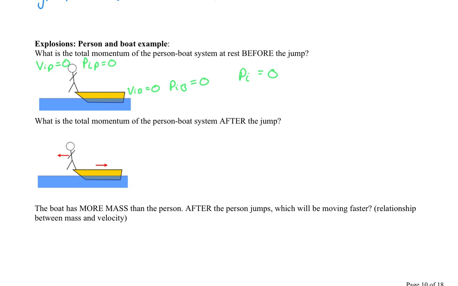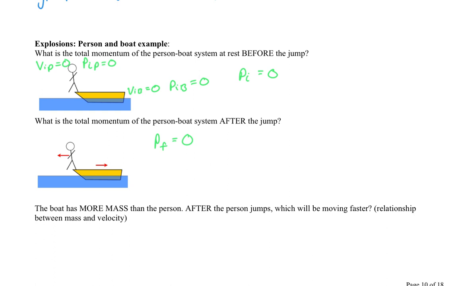That means if I were to ask you what is the total momentum of the person-boat system after the jump, well, when I look at this system, there's no external forces, right? The person's going to push off on the boat, and the boat is going to push off on the person, right? That's Newton's third law. Newton's third law says if the person pushes on the boat, the boat pushes on the person. But those are internal forces to the system, so I know that momentum is going to be conserved. Therefore, since momentum is conserved, I don't have to do any math. I know that the final momentum of this system has to be 0 as well. No calculation needed.